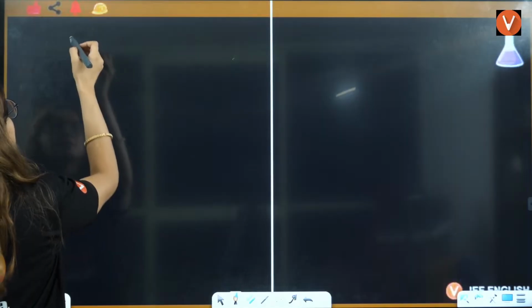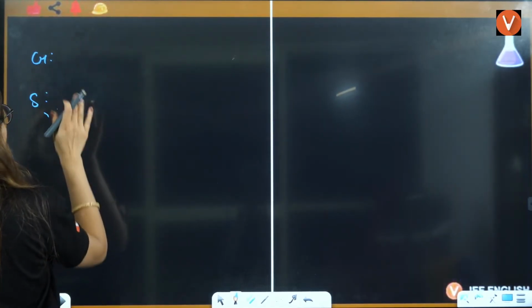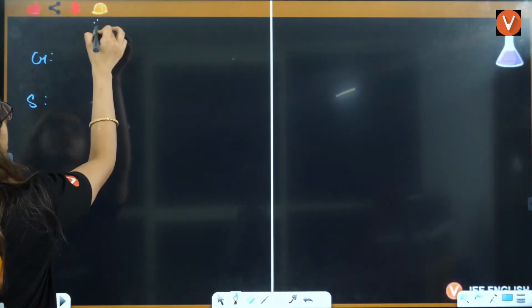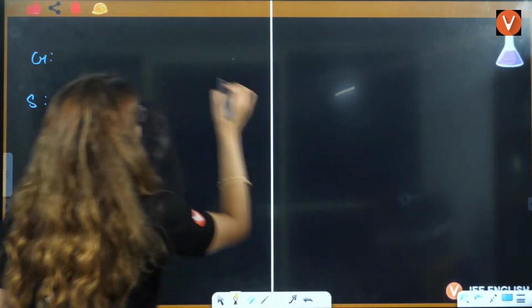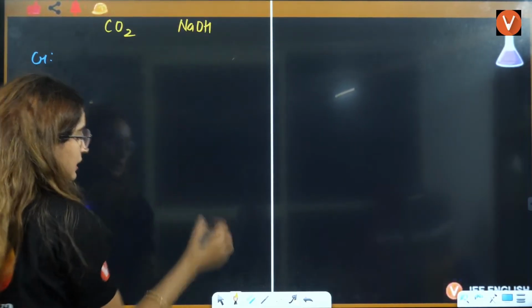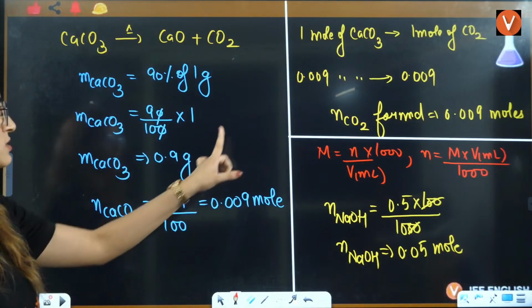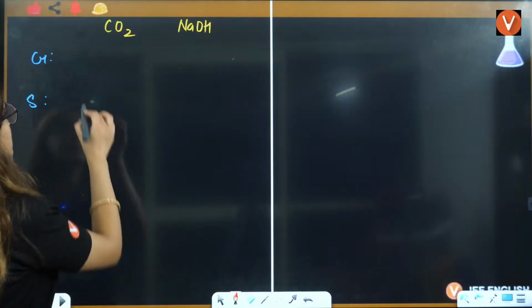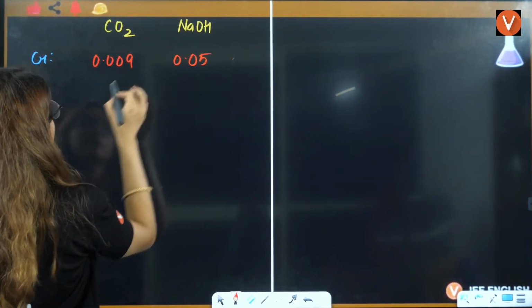See, I'll just write G and S here. This is given and this is stoichiometry, right? Here I am talking about CO2 and here I am talking about NaOH. The given number of moles of CO2 is 0.009 and this is 0.05.